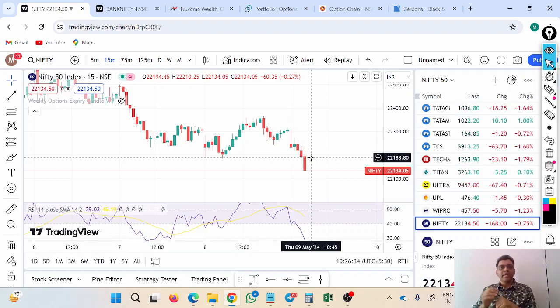In order to understand Vega, first it is necessary to understand what is meant by volatility, or the implied volatility, IV. Because most of the time you might have heard about the IV factor in options trading, like IV is high, IV is low. So what is meant by IV? That we need to understand first, and based upon that we can understand what is Vega. It's quite a simple thing. We can understand this concept of IV or Vega with some real life examples.